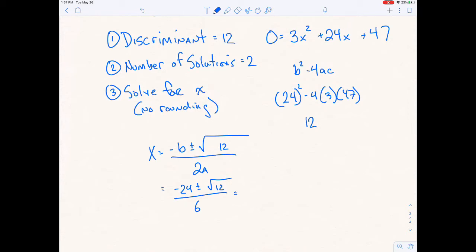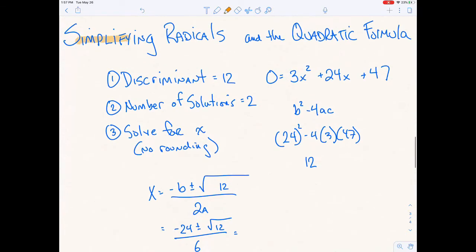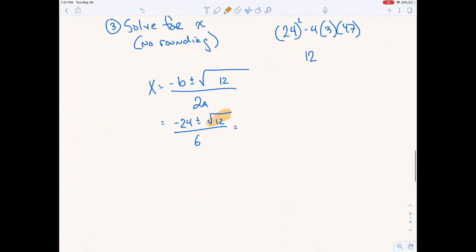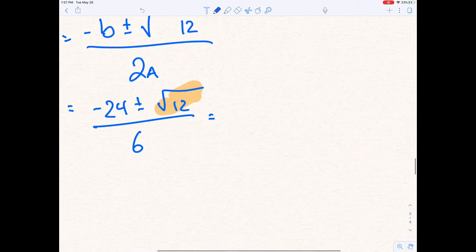So before I branch this off with a positive and a negative, which I can do, what I'm going to do is focus on simplifying a radical. And here's the radical that I'm going to simplify. That square root of 12, I want to simplify that. And I recognize that I can do that because 12 contains a factor that is a perfect square. In fact, the largest perfect square that makes up 12 is 4 times 3. So watch this. I could take the 12 out and write 4 times 3 because that's the same as 12.